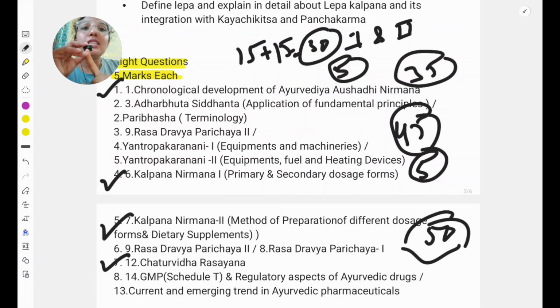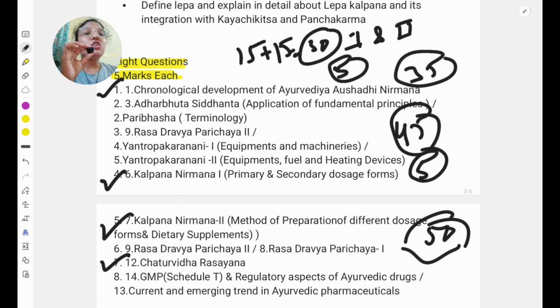Second important thing here is the Oshada Sevana Kala. It is the same Oshada Sevana Kala that you study in your Dravya paper 2, like Pragbhakta, Bhakta, Adibhakta, those 10 or 11 points you have to explain. If you remember, according to Sharangdhara it is somewhat different, so you can study that also. If you didn't study that previously, no need to; at least write the previous one that you studied in Dravya paper 2.